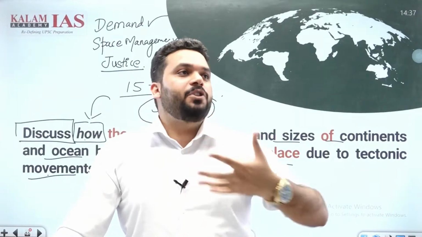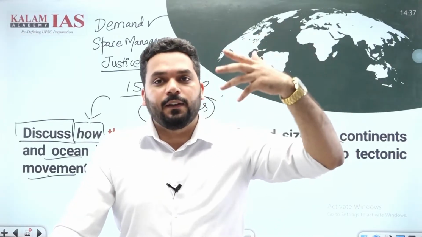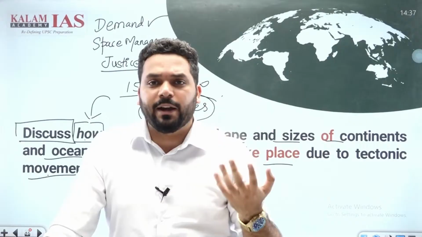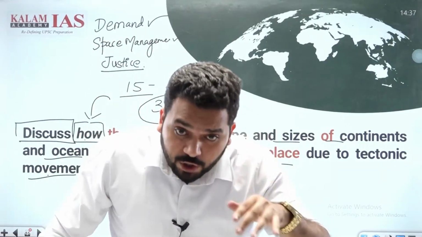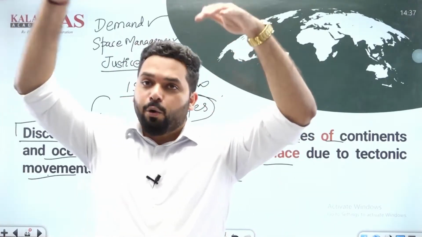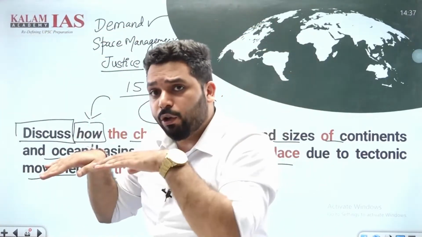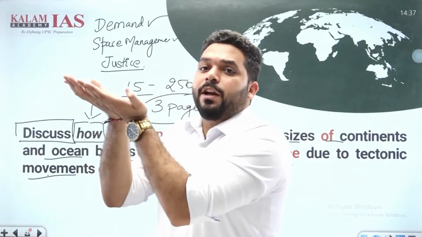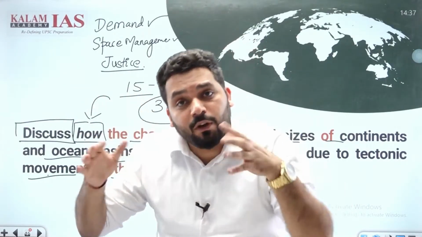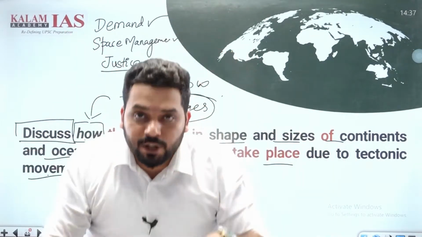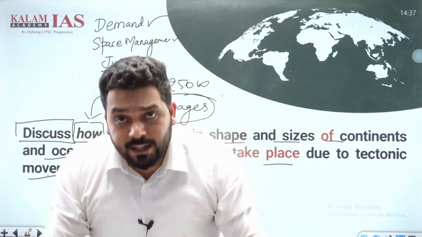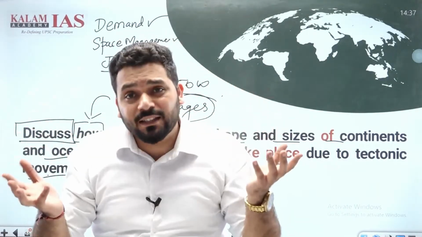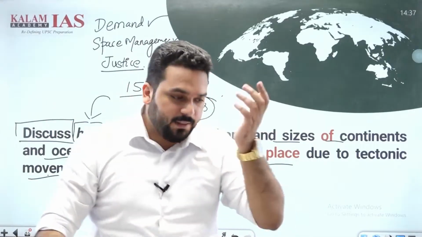Okay, if we mention these phenomena in these 3 to 4 subcategories like convergent plate boundary, divergent plate boundary, deposition of sediments, when the sediments are eroded and they are deposited along the coast, and when submergence due to tectonic activity takes place, the shape of the continent is going to change, right? When there will be subduction, the size of the continent is going to decrease, ocean is going to increase. This way we have to substantiate. देखते हैं इसमें कैसे लिखना है.